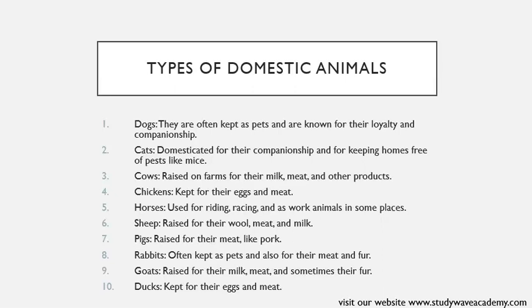Goats. Raised for their milk, meat, and sometimes their fur. Ducks. Kept for their eggs and meat. So all these are types of domestic animals: dogs, cats, cows, chickens, horses, sheep, pigs, rabbits, goats, and ducks. So these are types of domestic animals. Okay?